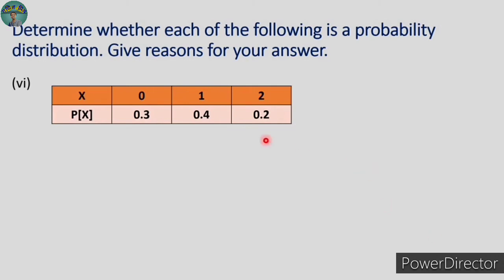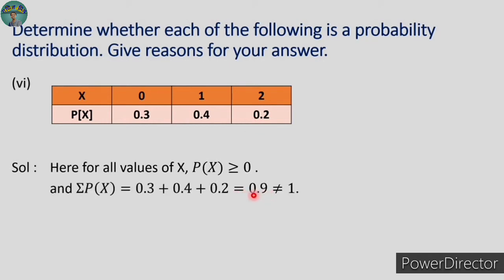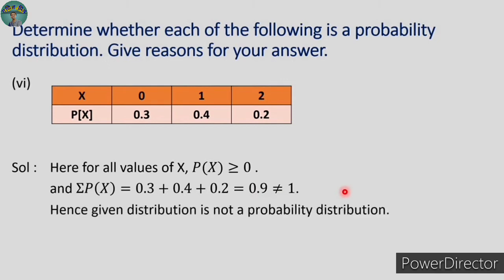Let us have one more. See this one. All the values of probabilities are positive, so first condition is satisfied, no problem. Let us have their sum. Here is the same condition as the previous one. Summation is 0.9, which is not equal to 1, and given distribution is not a probability distribution. So these are a few examples where we can determine whether the given distribution is a probability distribution or not.